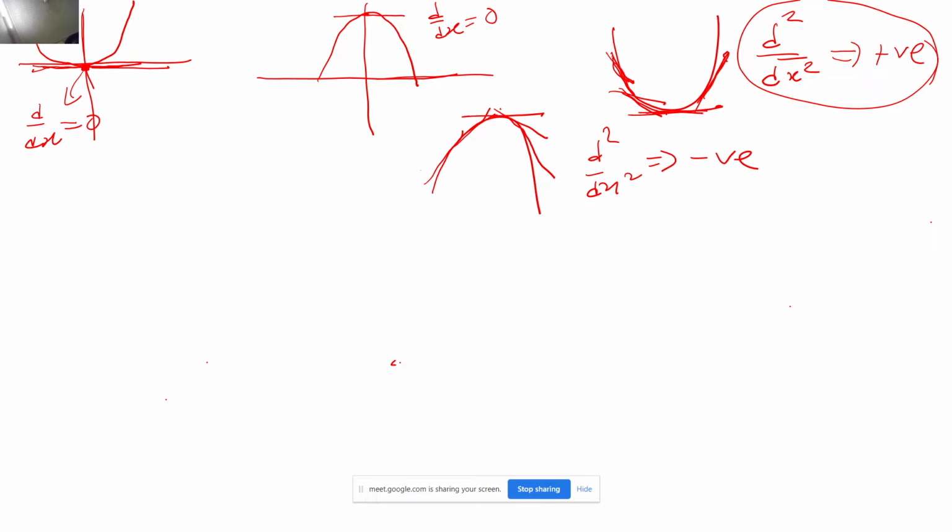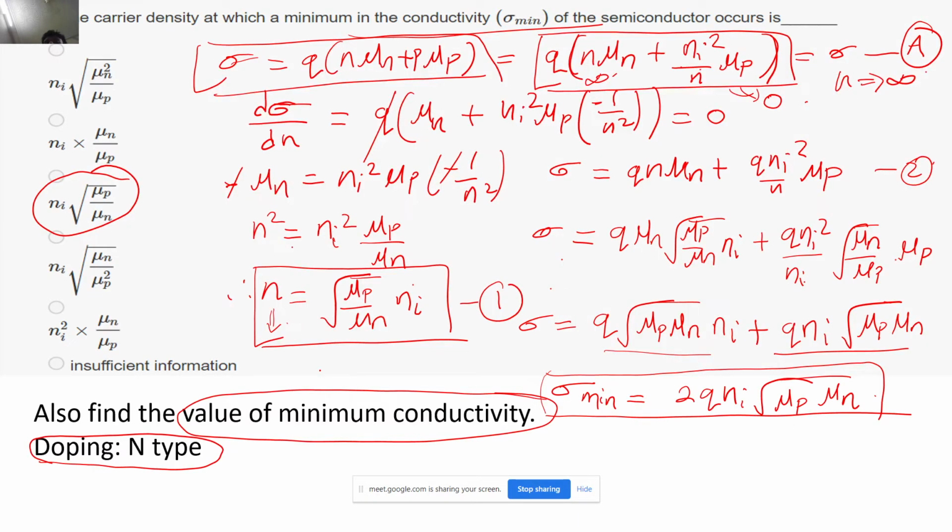The second term will tend to 0 and the first term will tend to infinity, right? So that means if I continue to increase the value of n, then my sigma is going towards infinity. So whatever value we have calculated, obviously it is not going to be the maximum value, it is going to be the minimum value, right?